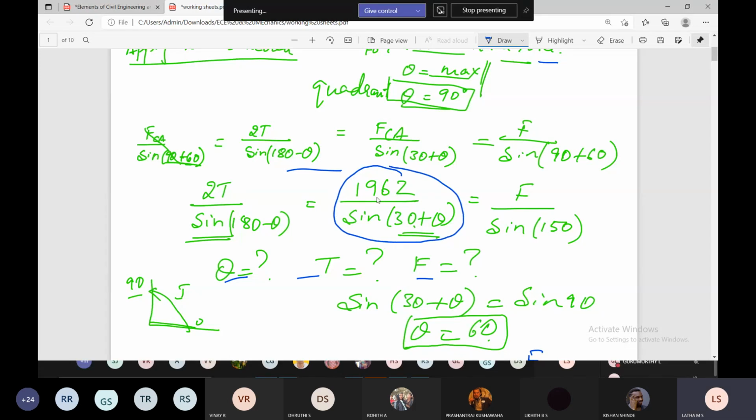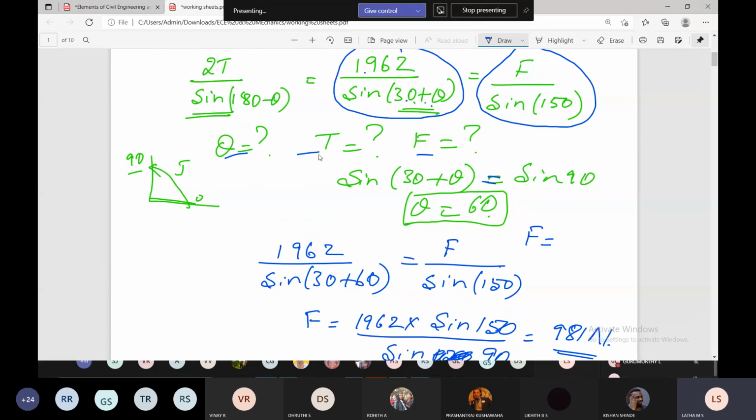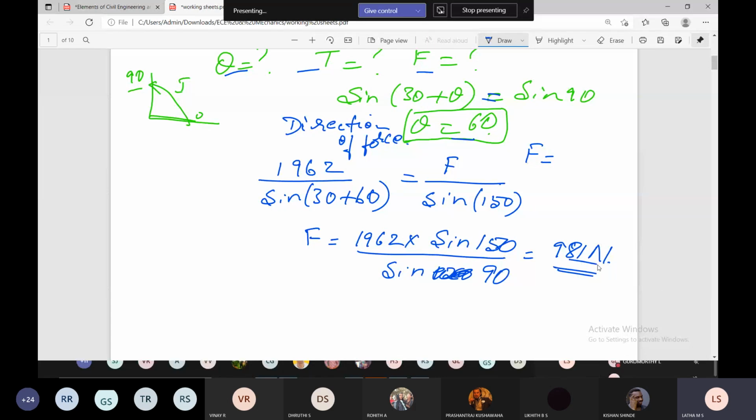With that condition, we have the given force, 1962 divided by sine of 30 plus theta. I have to equate it to sine 90, because I am supposed to calculate F as a minimum value. So sine 30 plus theta equals sine 90. Therefore, theta is 60. Using this theta value of 60, which is the direction of force, and the magnitude of force F is 981.